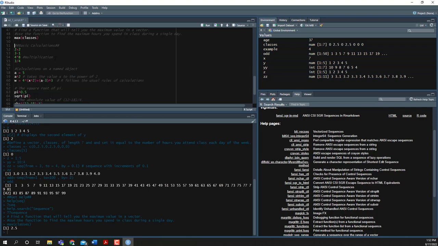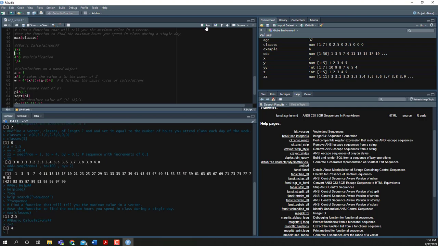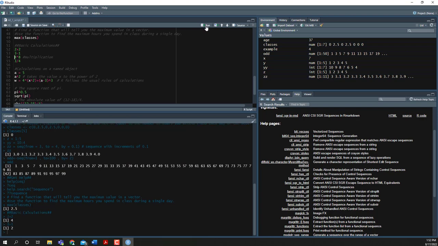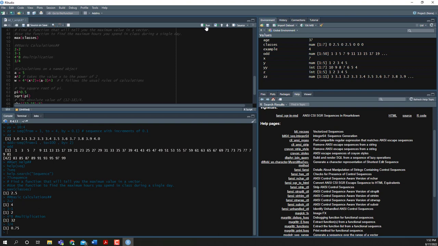You can also use R as just a basic calculator. So maybe we just want to know what 2 plus 2 is, or 3 minus 1, or 4 times 8, or 3 divided by 4. And so notice that all of these pop down in here. So what I'd like you to add into this script is, you'll notice I've added a comment for multiplication. I'd like you to add in some comments for addition, subtraction, and division.